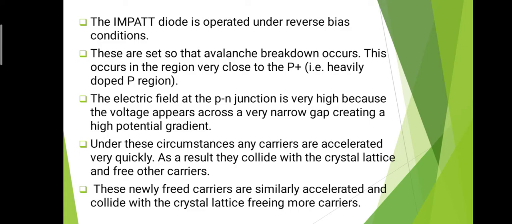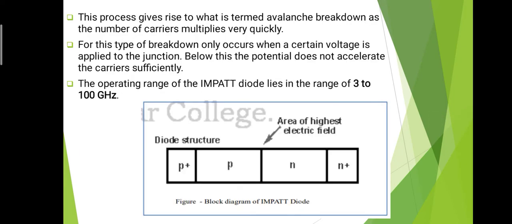If we consider this process for a single carrier, then this process is applicable for another carrier, and there is a generation of a number of carriers. That means these newly freed carriers are similarly accelerated and collide with the crystal lattice, freeing more carriers. That means there is a primary process, in which there is a generation of free carriers, and these carriers act as new carriers, and these new carriers again create free carriers, and due to this process there is a multiplication of the carriers, and this process is known as the avalanche breakdown process.